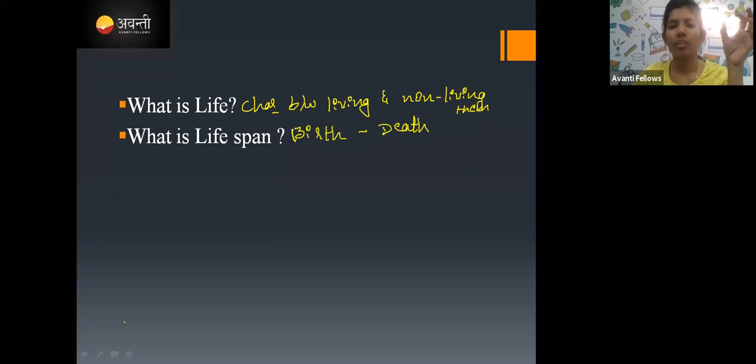Okay. So this is what a lifespan is. Let me write here. First, if any organism takes birth, after birth the organism should grow, right? The phase from birth to the reproductive phase is called the juvenile phase. Till the reproduction, this is called the juvenile phase. After that, the organism will enter into the reproductive phase.